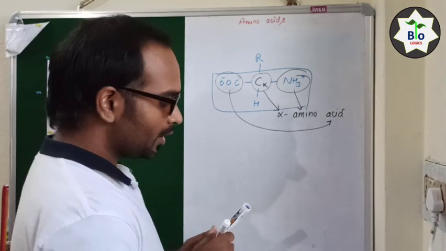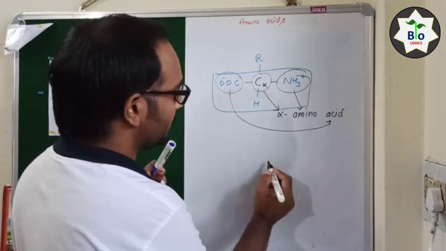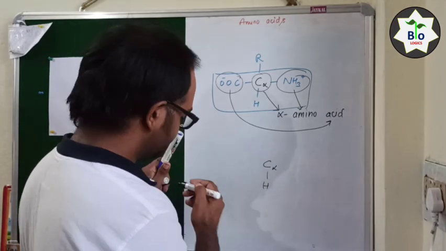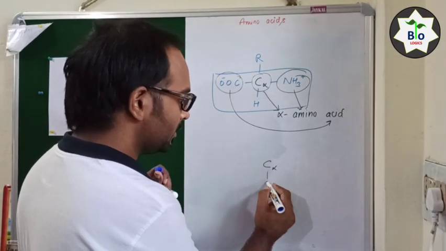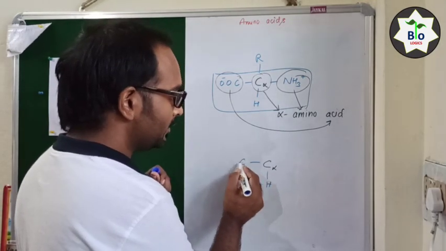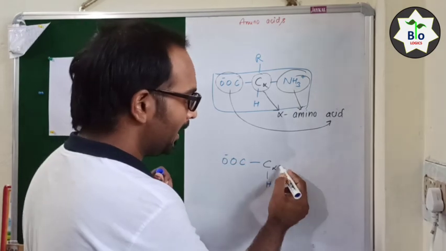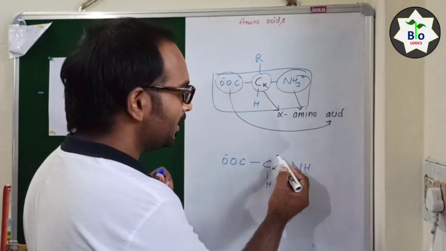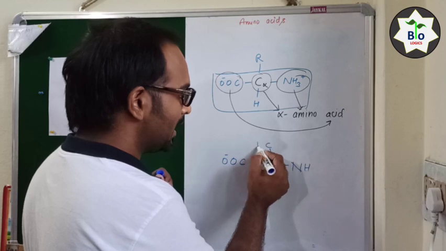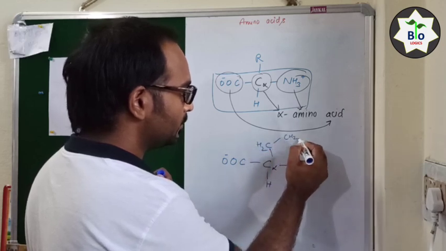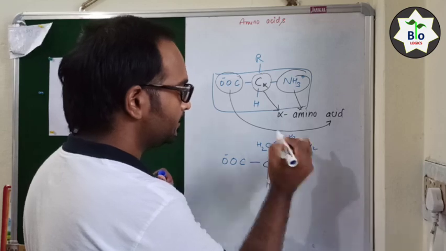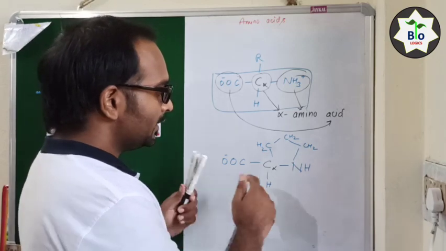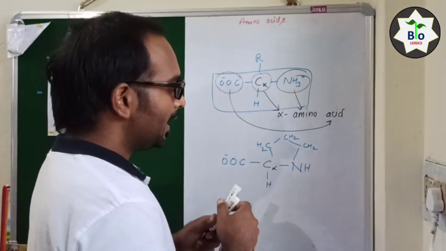Because in proline there is one alpha carbon atom. Okay, there is one hydrogen atom. Sorry, I will draw with blue color. Hydrogen atom, there is one carboxylic acid present. Okay, and this is the amino group, but the structure of proline is a bit different. So this is the R group I am going to draw. Okay, so this is the structure of proline.